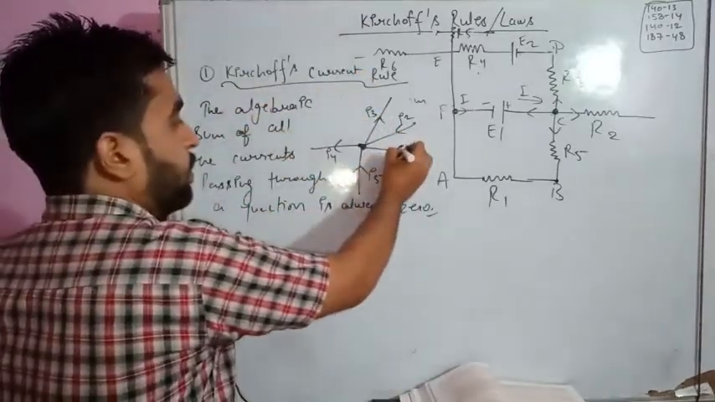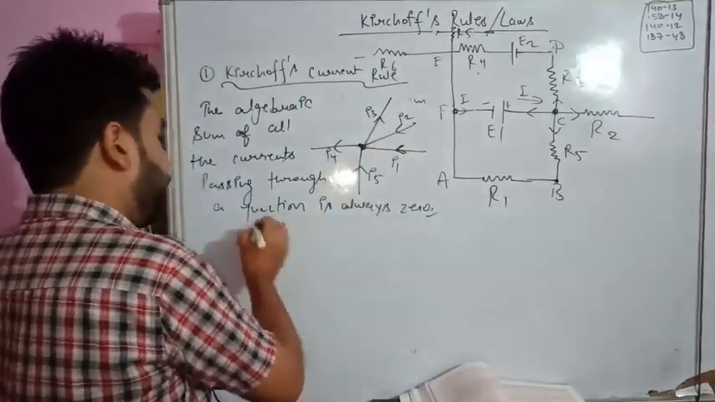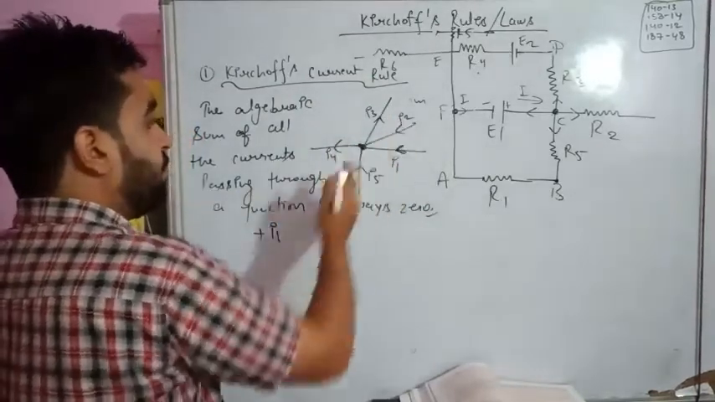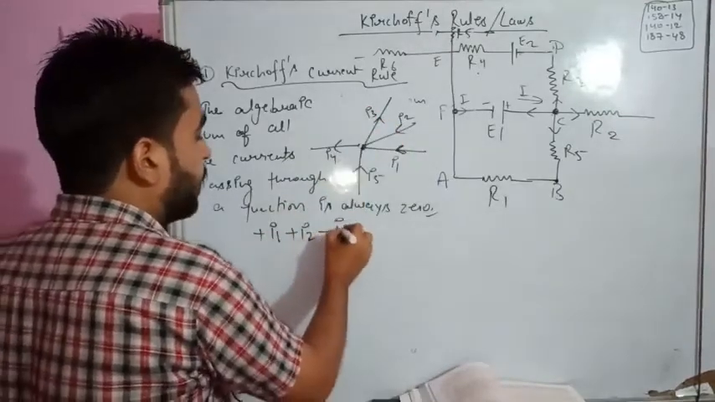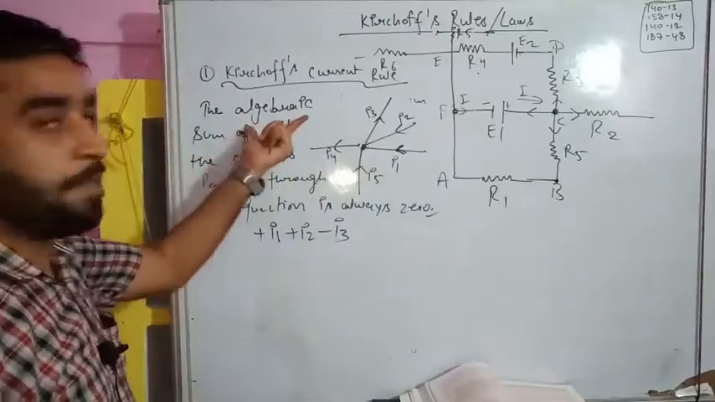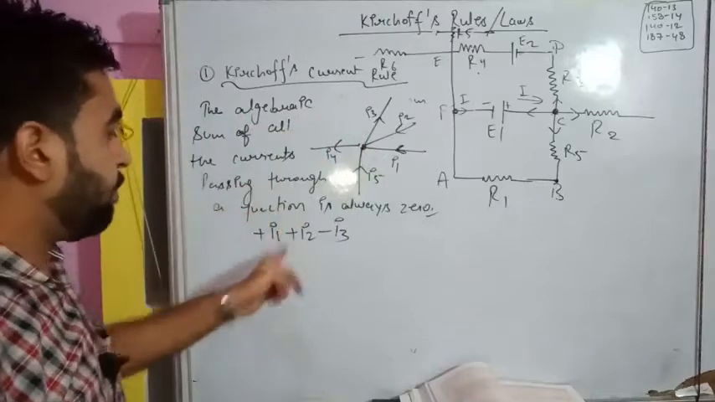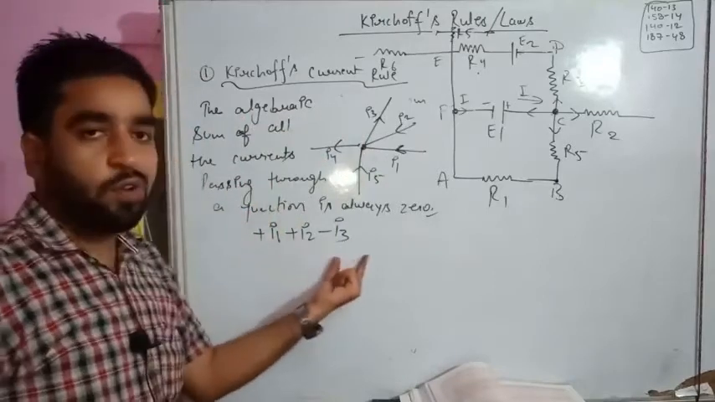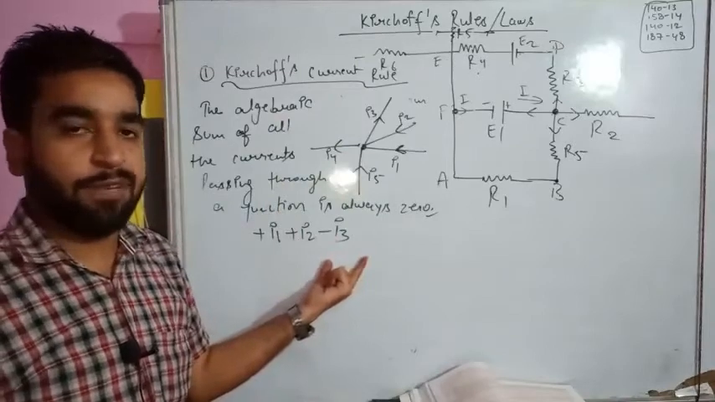Suppose the currents which are coming towards the junction I have considered positive. So this is plus I1, this is plus I2, and this I3 is going out. I have considered it negative because this is a convention we have considered for the algebraic sum. So we have to understand that for incoming we take positive, and for outgoing we take negative. You can take it vice versa, no harm in it.